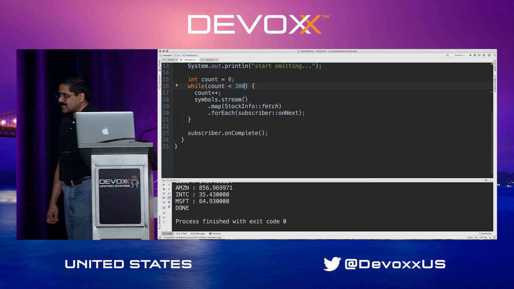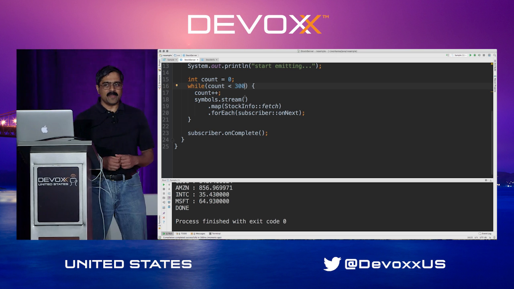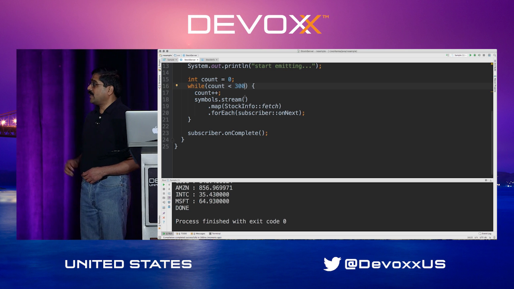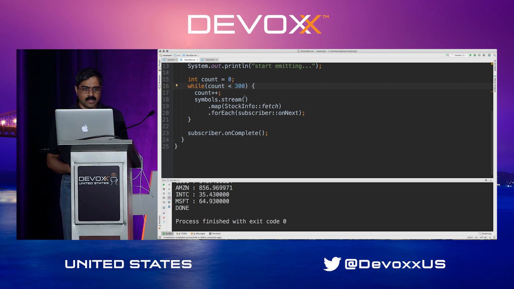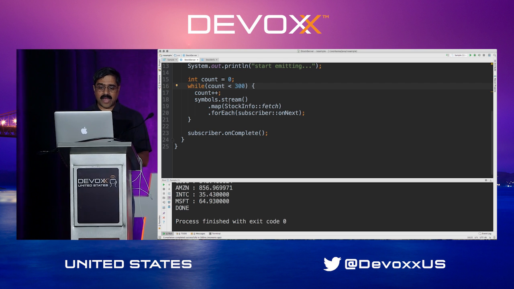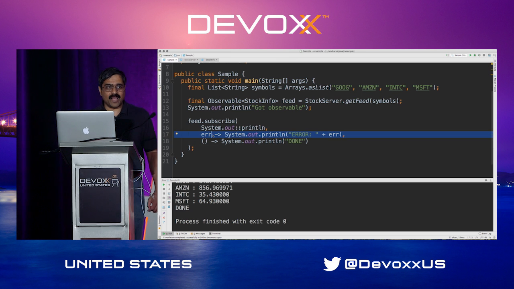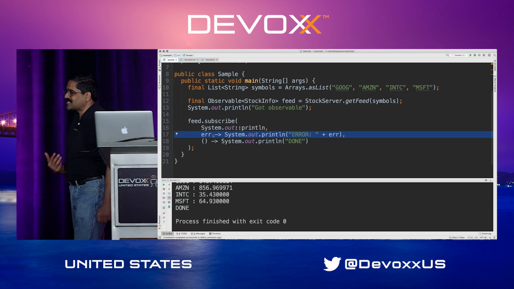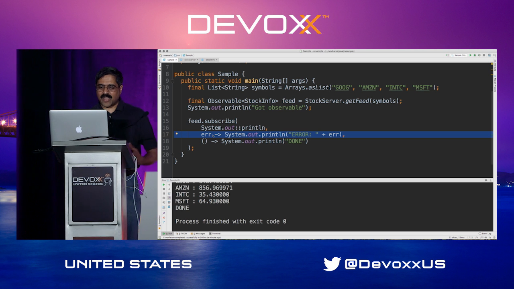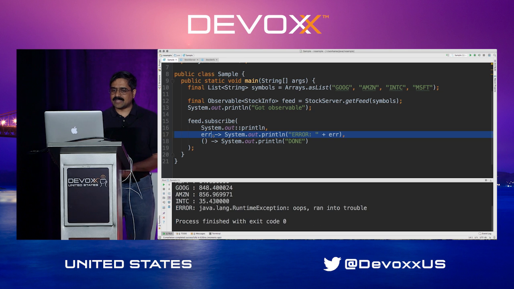However, the reactive system says, wait a minute, you are emitting data, and while you're in the source of the data emission, something went wrong and things blew up. We're not going to just simply throw. We're going to capture that exception and send it as an error. In other words, errors are first-class citizens as well. You're not treating errors as something secondary. You are treating them with as much respect as the data deserves, and that is one of the nice things about it. So when I run this program this time, notice it starts emitting the data.